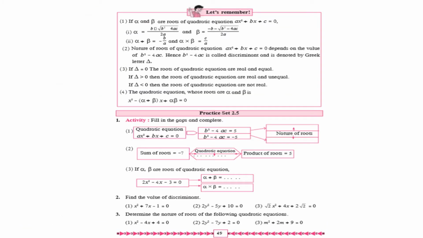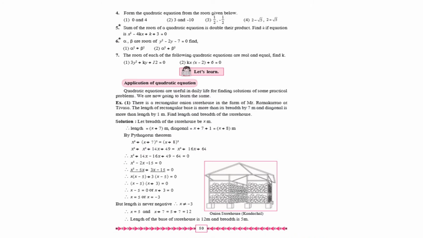From page number 49, let's remember, इसमें से second वाला, third and fourth point, ये आपको नहीं करने हैं. Practice set 2.5, इसमें से जो first question है activity, fill in the gaps and complete, इसके सारे तीनों sums you don't have to do. From page number 50, practice set 2.5, fifth and the sixth question.